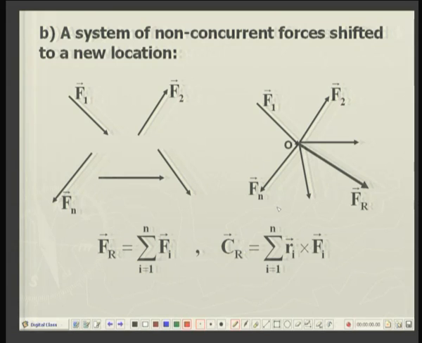So, as long as we know the point about which we have to consider the forces, it is immaterial. When I add up all these moments of couples, this will be the summation of Ri crossed with Fi, i going from 1 to n. So, the given system of forces is equivalent to a single resultant force Fr, plus a single moment Cr, which is the summation of all the individual moments.